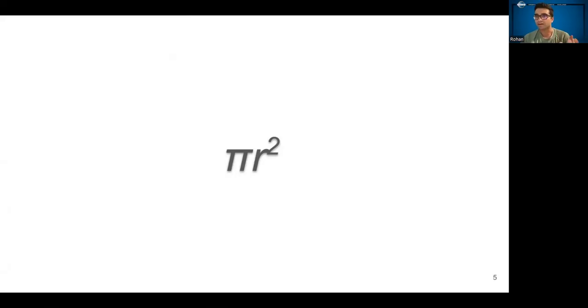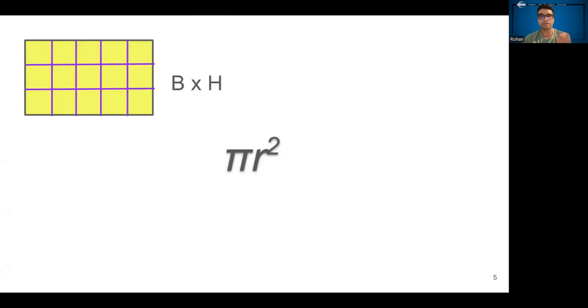Now, when I was younger in school, I learned the formula for the area of a circle, circumference of a circle, we all did, but I didn't know where it came from. It actually came from Archimedes. The shapes that are easiest to calculate areas for are things like rectangles, because you can align them in grids and calculate the area of a rectangle by finding the length of the base, length of the height, and multiplying them.